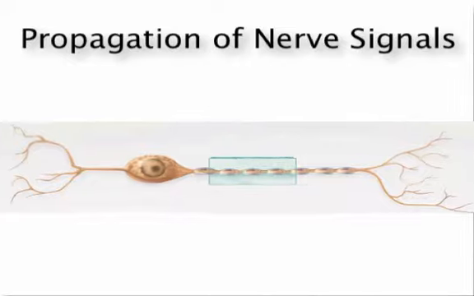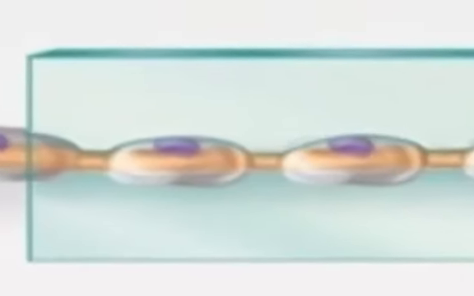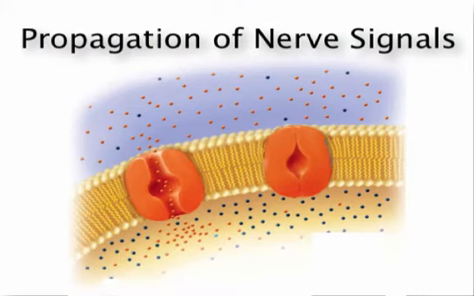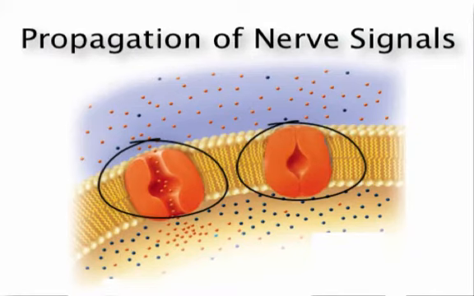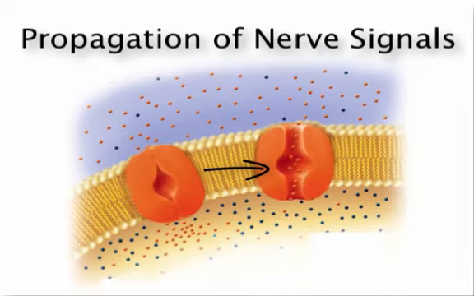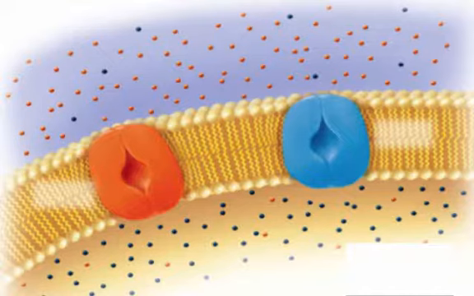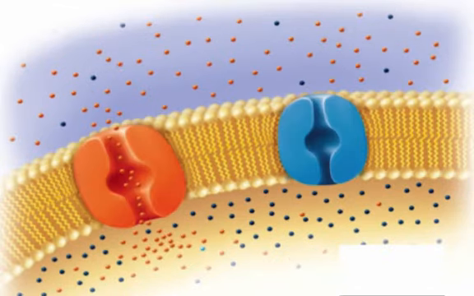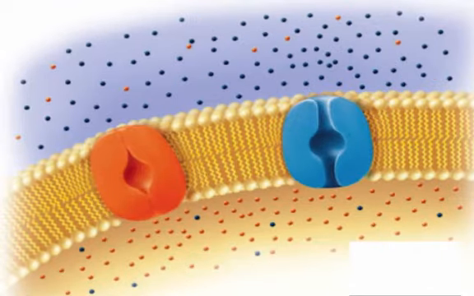Since an action potential brings the membrane potential past threshold in a segment of the membrane, it can stimulate the opening of voltage-gated ion channels that are close enough to its depolarization. This means one action potential can cause another action potential. In these cases, sodium and potassium channels open and close just as they did at the trigger zone, and a new action potential is produced.